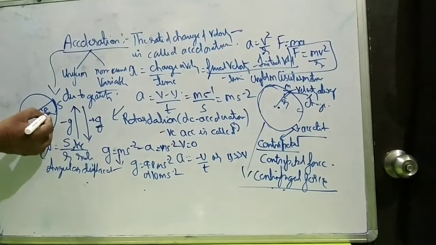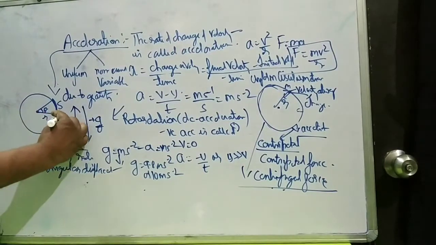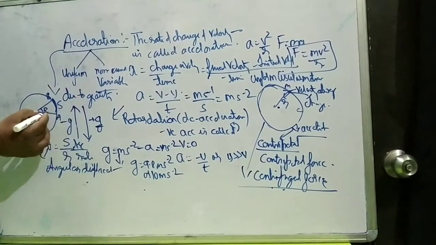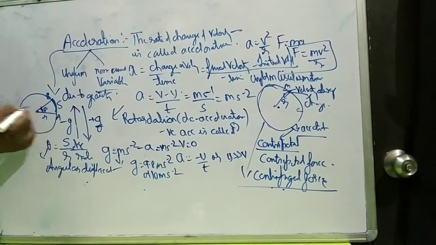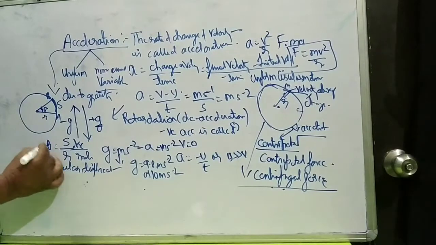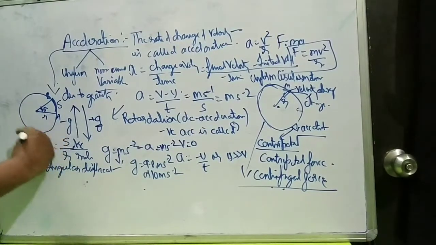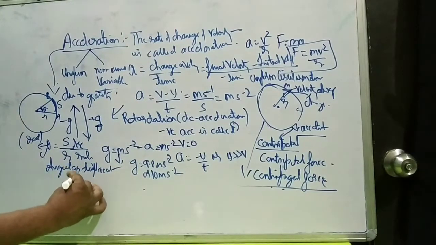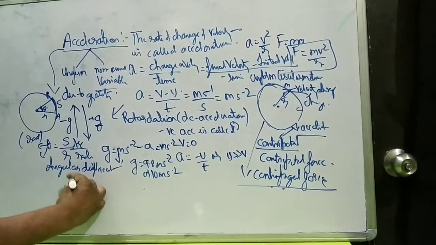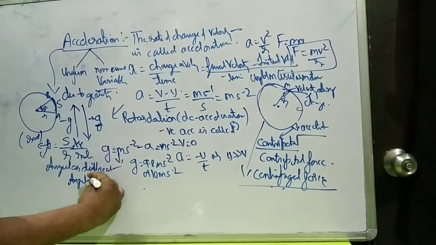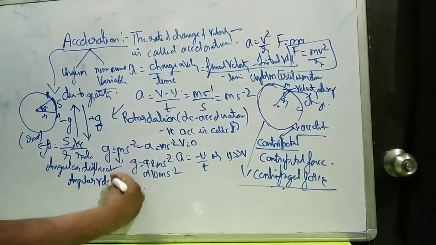The time taken to move a body from position A to position B, covering an arc S, making an angular displacement of theta. Now this theta is always represented in radians. The time taken to move from A to B gives the angular velocity.